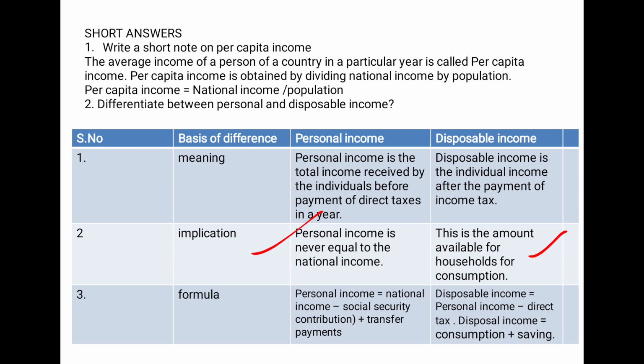Now there is a formula for personal income. Personal income is equal to national income minus social security contribution plus transfer payment. The next one is disposable income is equal to personal income minus direct tax. So disposable income is equal to consumption plus savings. So go through the slides once again. Jot down all the points into your notebook so that it will be useful during the board exam.